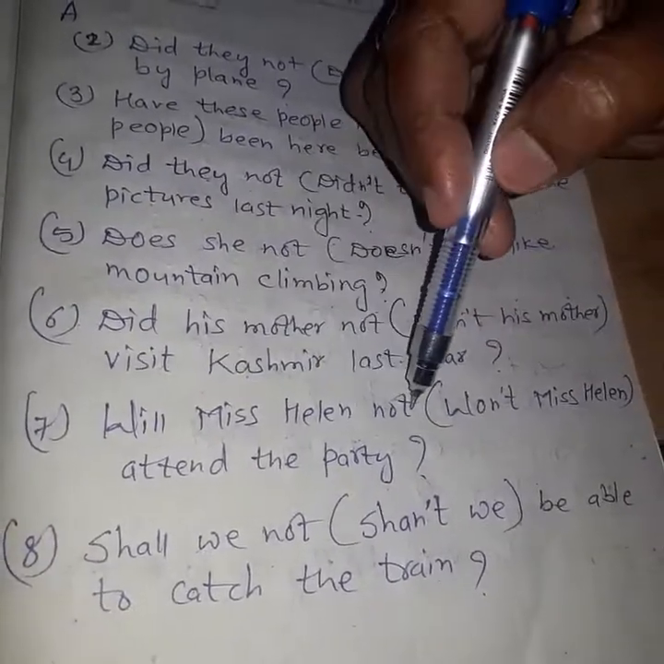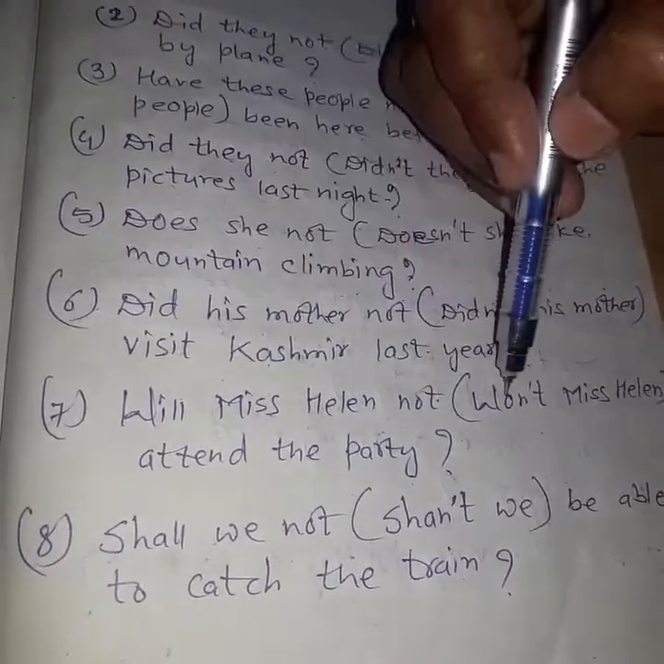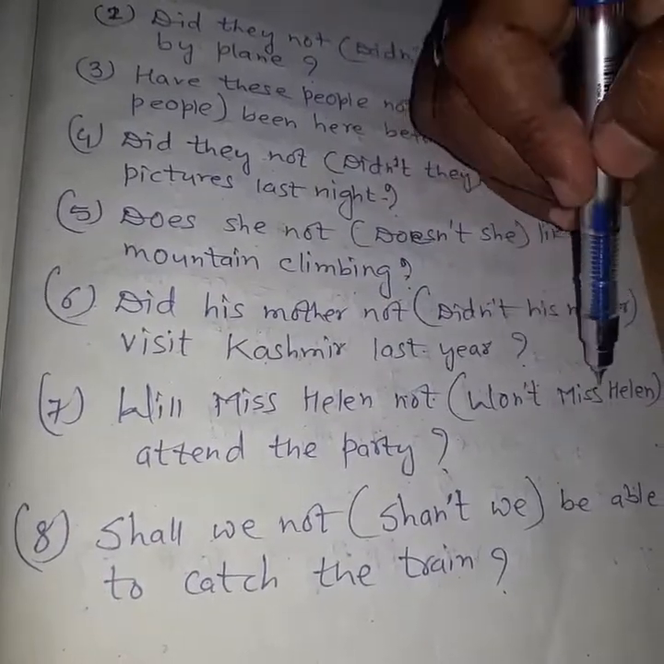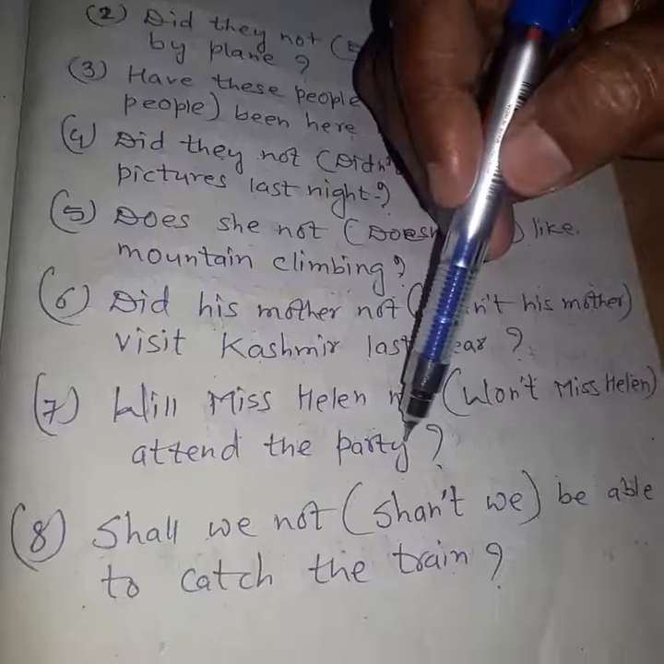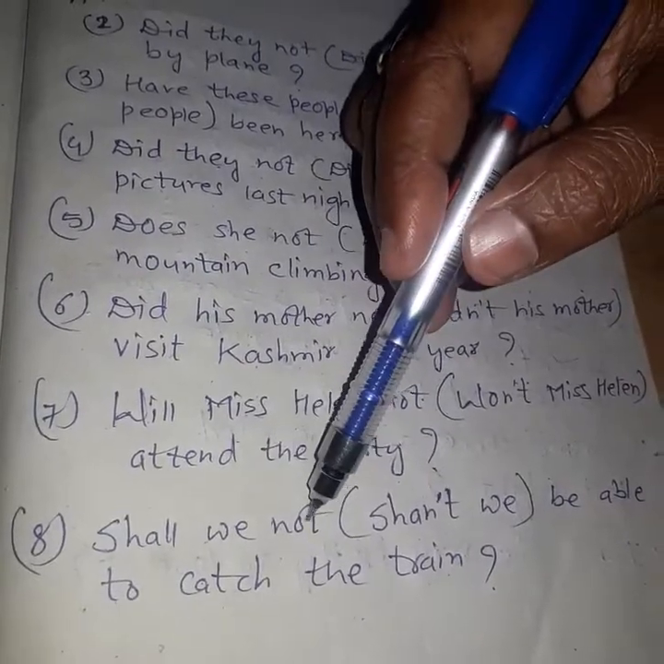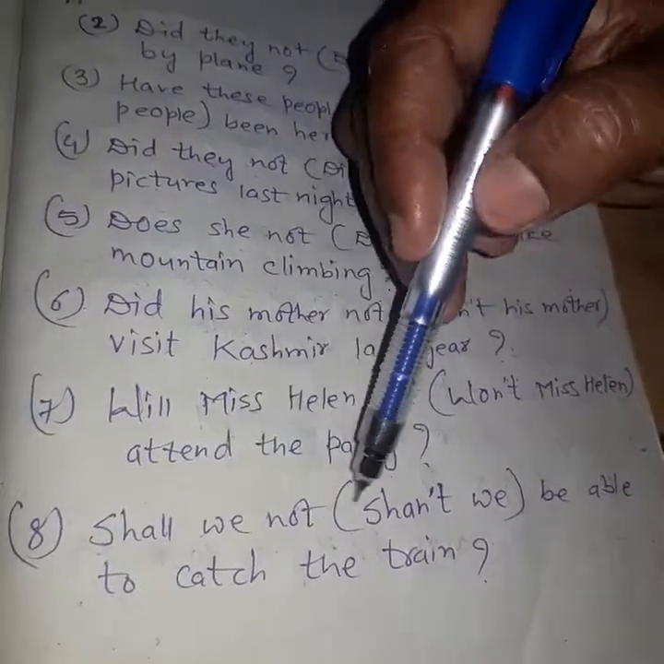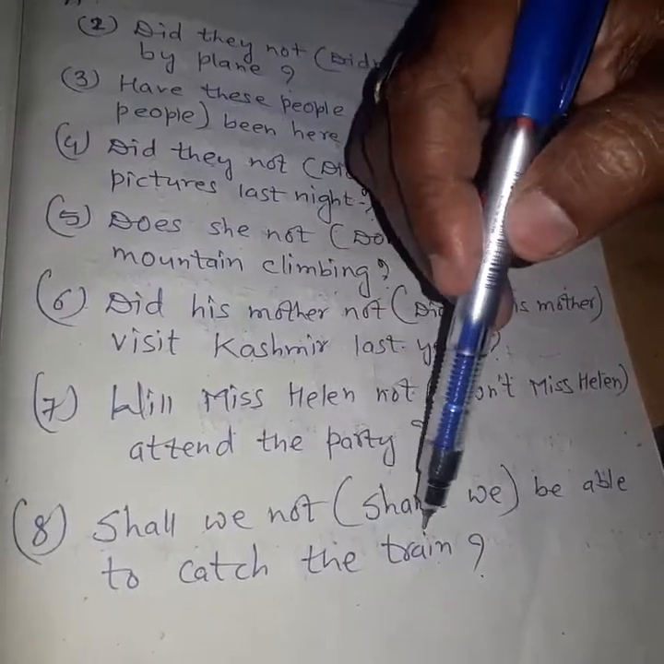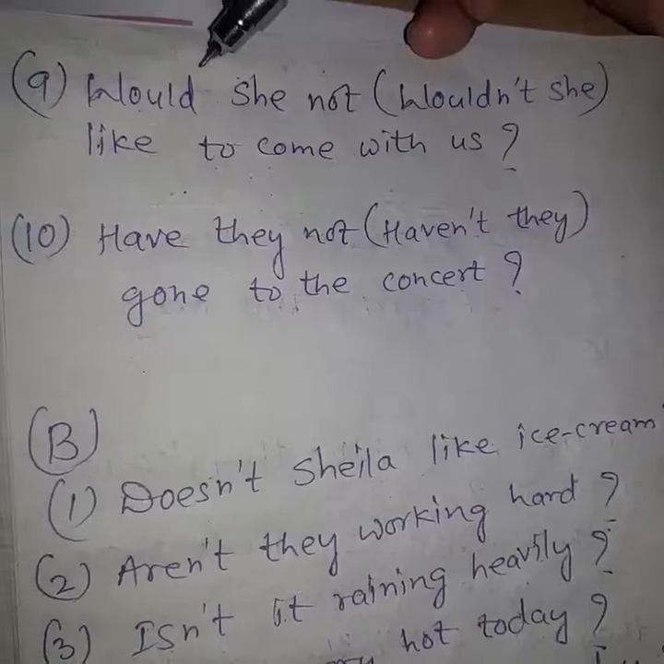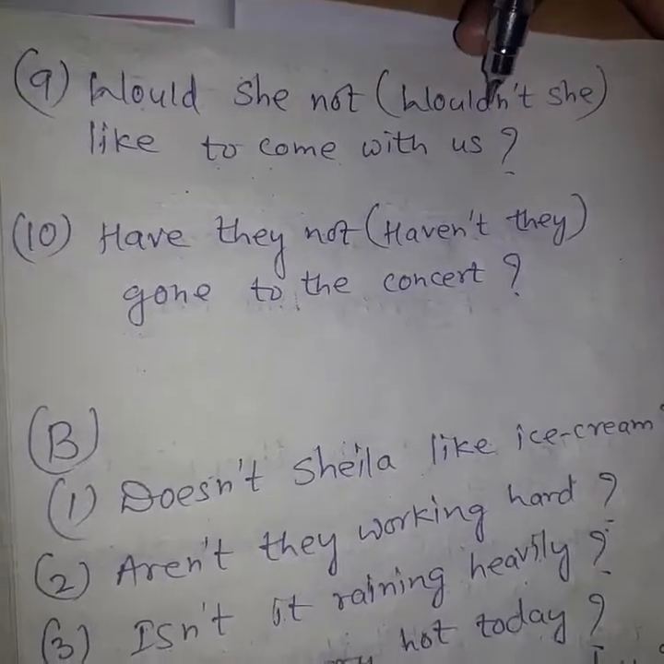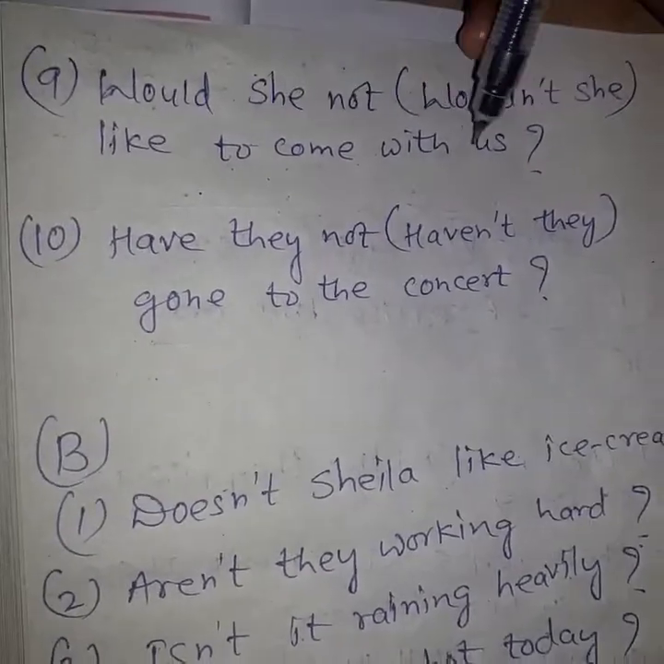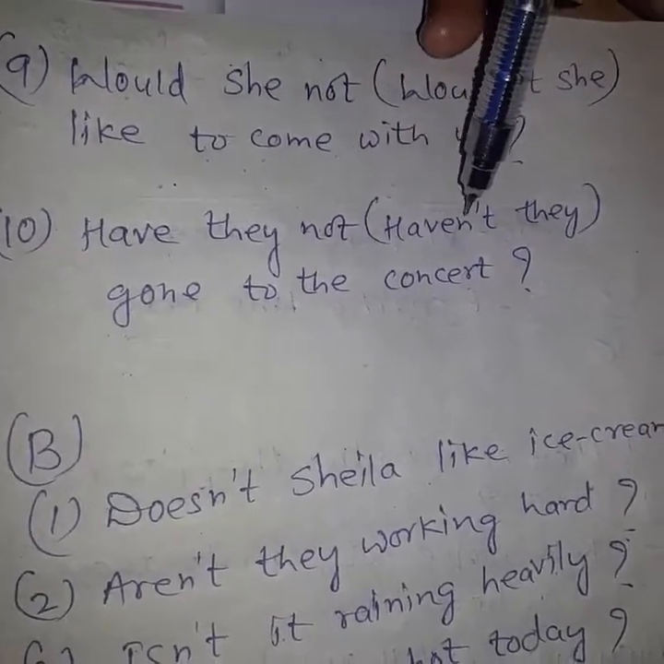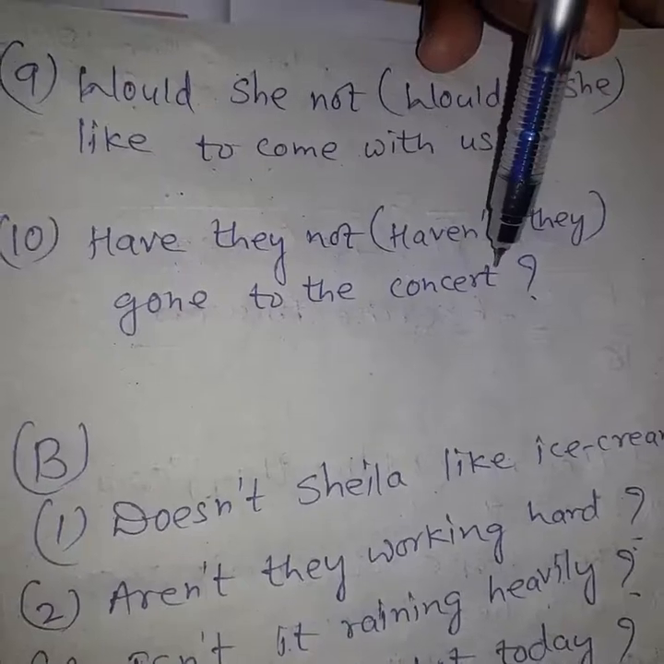Will Miss Helen not attend the party? The short form of will not is won't. So, won't Miss Helen attend the party? Shall we not be able to catch the train? And the short form of shall not is shan't. Shan't we be able to catch the train? Ninth answer. Would she not like to come with us? Short form is wouldn't she like to come with us? 10th answer. Have they not gone to the concert, or haven't they gone to the concert?